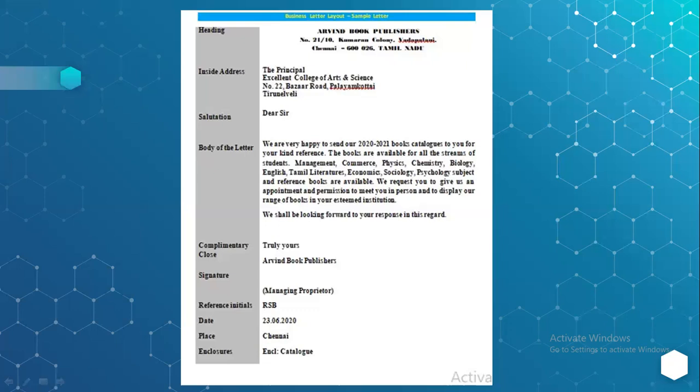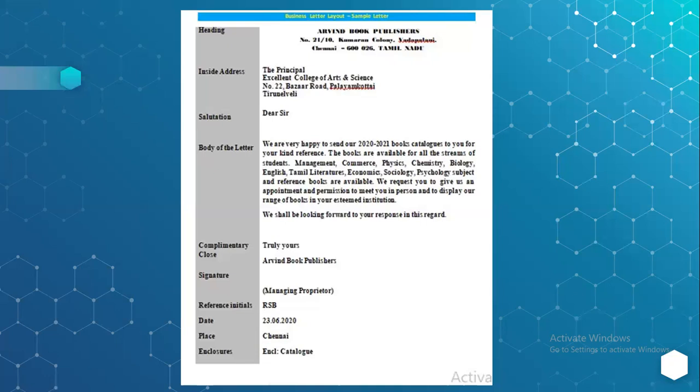So we're enclosing the catalogs. Probably the principal of the Excellent College of Arts and Science could have made some inquiry related to books pertaining to management, commerce and some subjects. So they are replying to that inquiry, and along with it they are also sending the catalog. They're enclosing the catalog, so in the enclosure category you just have the catalog.